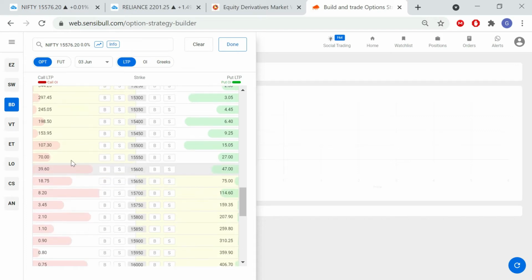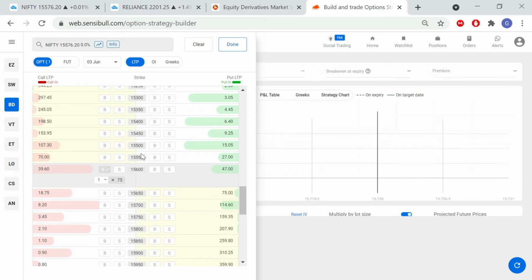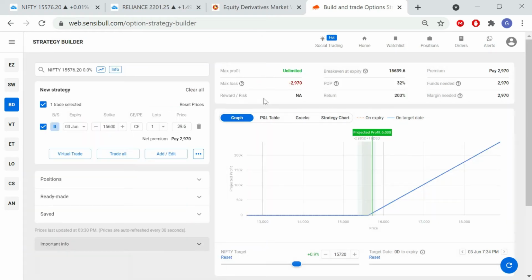What is a premium? For example, Nifty is trading around 15,576, and there is the 15,600 strike price, and you have to buy it by paying 39.60 as a premium. That amount you are paying is the premium. Whenever Nifty moves up, this premium will go up as well. So you are thinking the market is bullish and will move up, so you are buying a call option. Let me buy this call option. After that I'll show you on the graph.